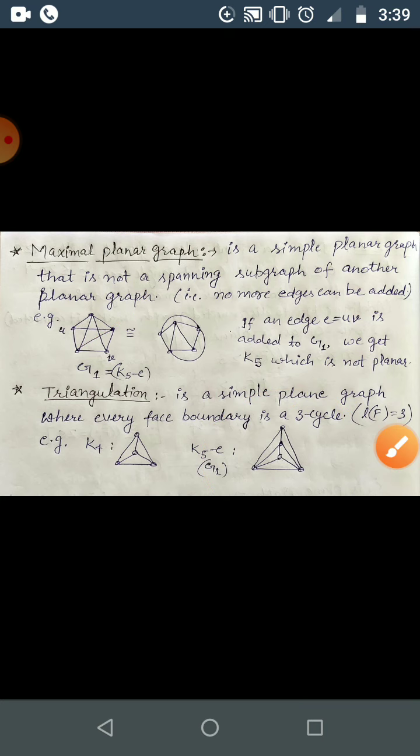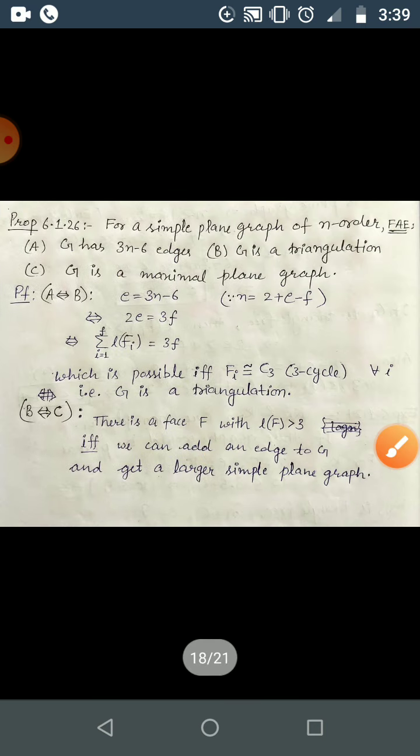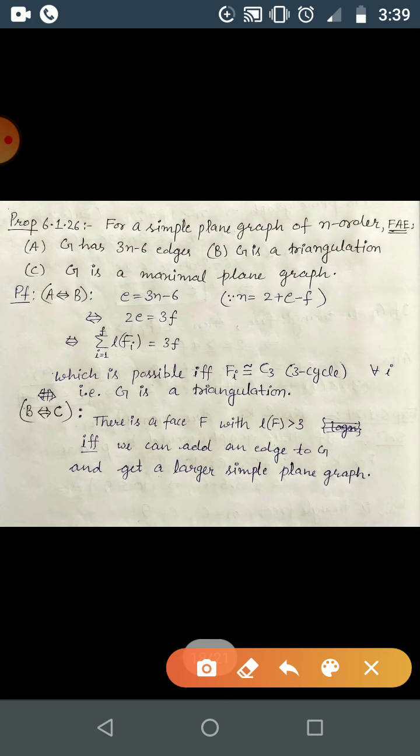Okay, now it seems like a maximal planar graph, that is a simple planar graph to which no more edges can be added while the graph remains planar, correct? And this triangulation is kind of the same. Okay, so here we have some propositions based on this.